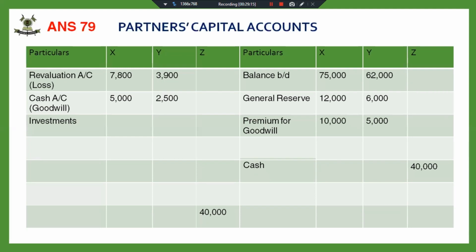And that particular asset will not appear in our new balance sheet. So we have to transfer investments or the asset taken over by the partner. Whenever you have any asset or liability taken over by a partner, do mark it so that you transfer it. Did you remember to transfer that to the capital account? Reserves and any asset taken over.